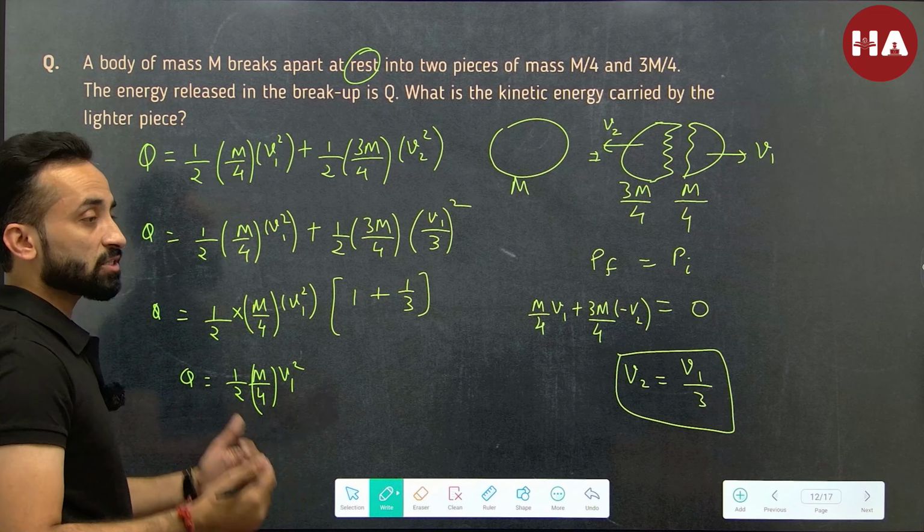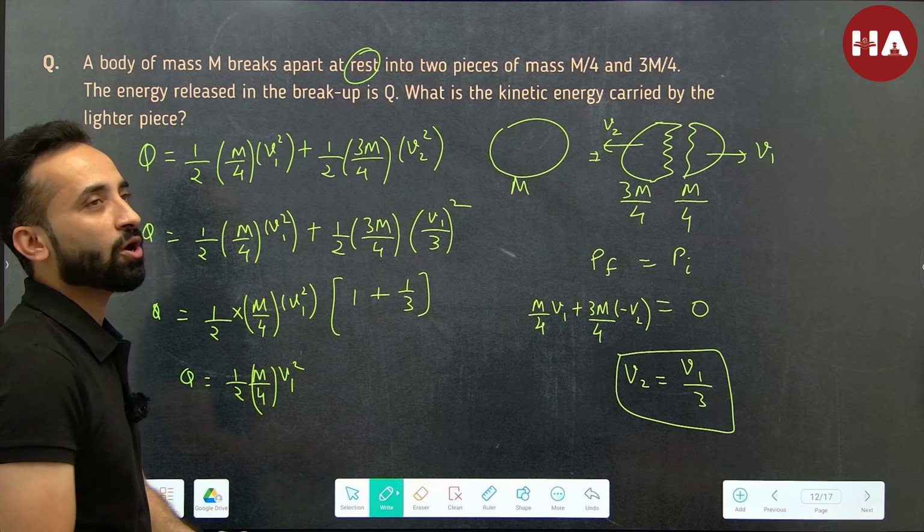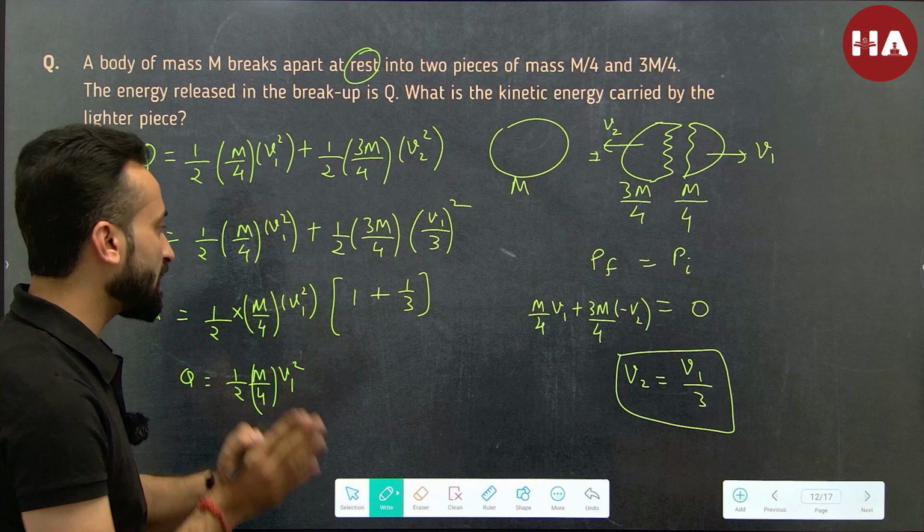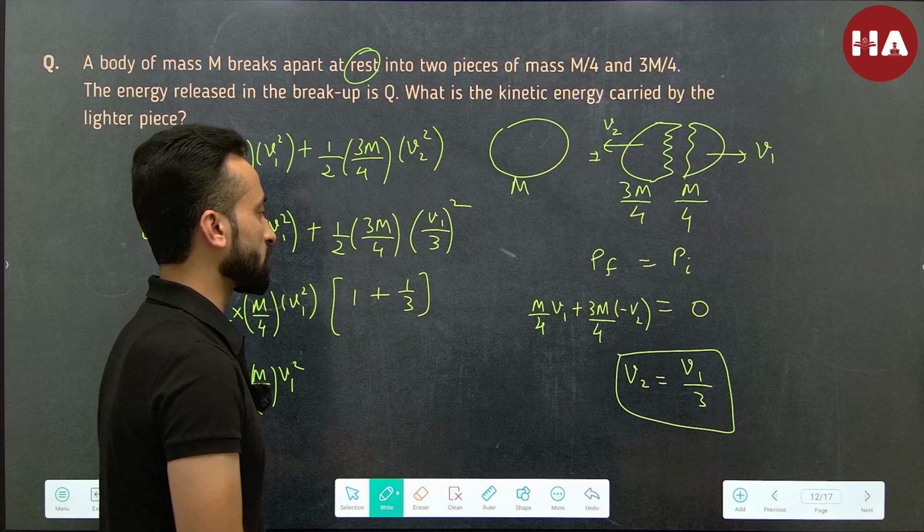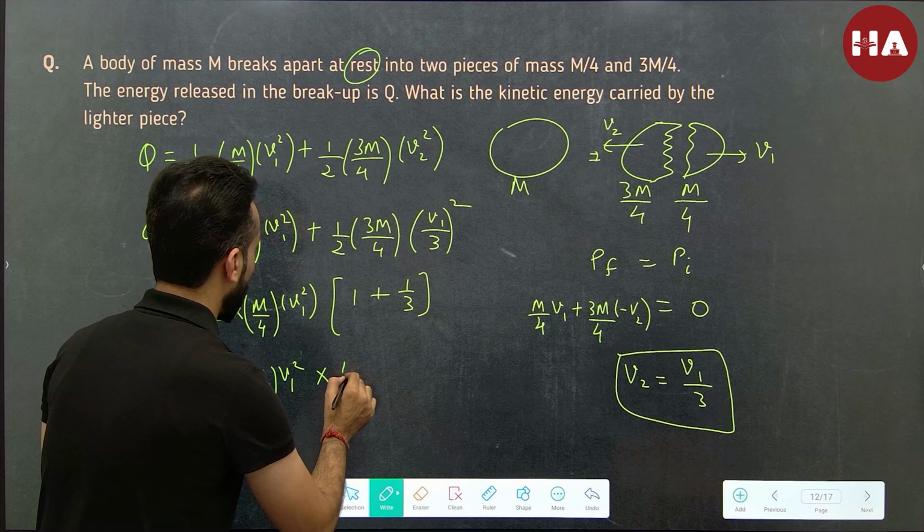So you don't see the solution. I hope you now know the protocol. You have to try the question yourself first and then look for the solution. Alright, and this is going to be 4 by 3.